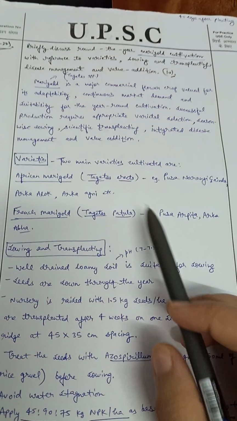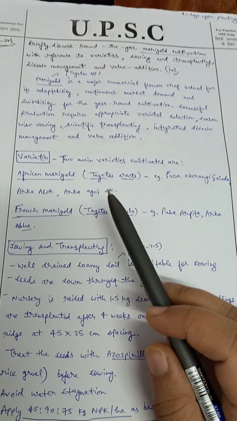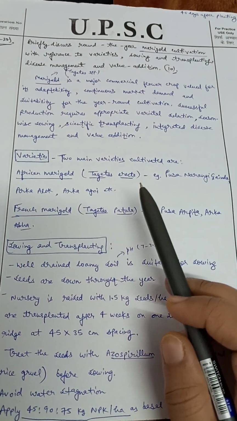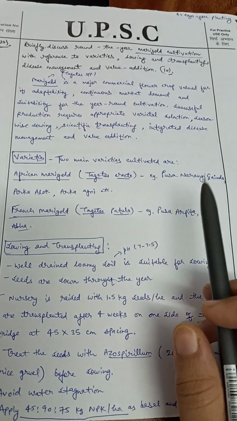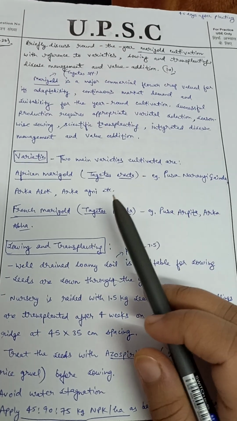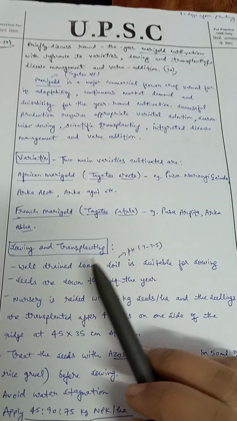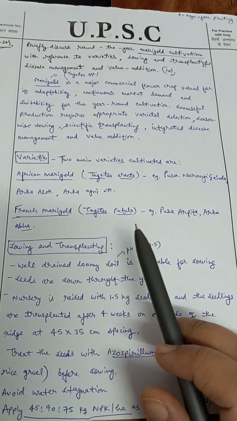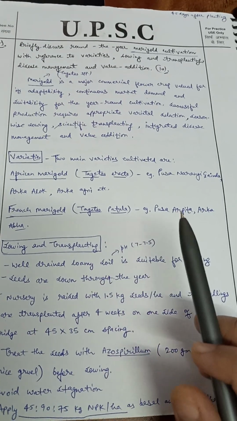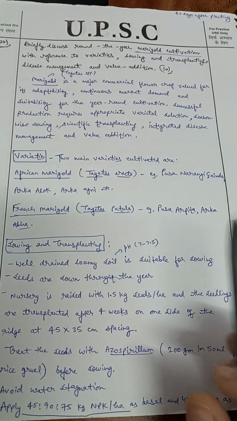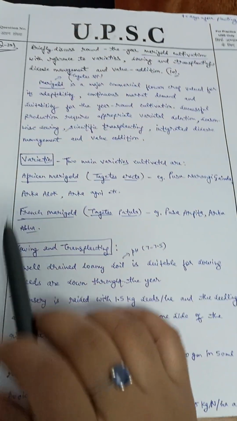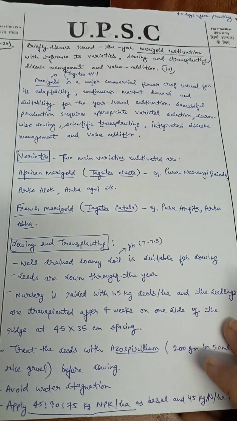Now the varieties. There are two main varieties cultivated. African marigold, that is Tagetes erecta; examples are Pusa Narangi Genda, Arka Alok, Arka Agni, etc. The next variety is French marigold, that is Tagetes patula; examples are Pusa Arpita and Arka Abha. So these are the main varieties under the marigold.